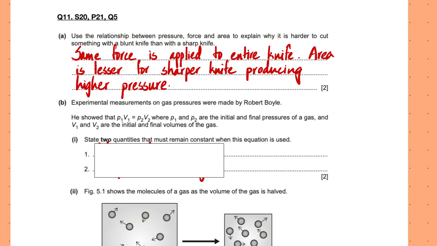I've confused this with another question, so I've written "the entire knife", but you would say for both knives the same force is applied, and the area is lesser for the sharper knife. That gives rise to higher pressure.